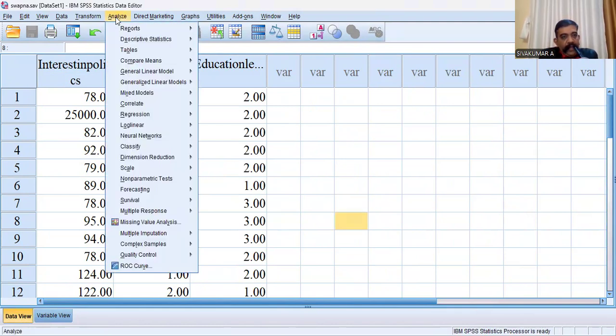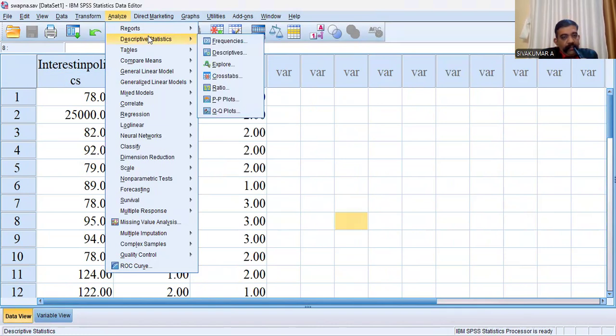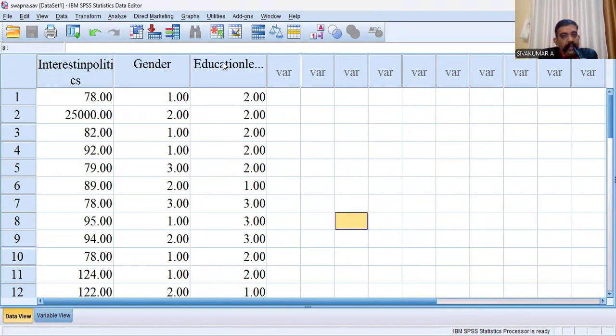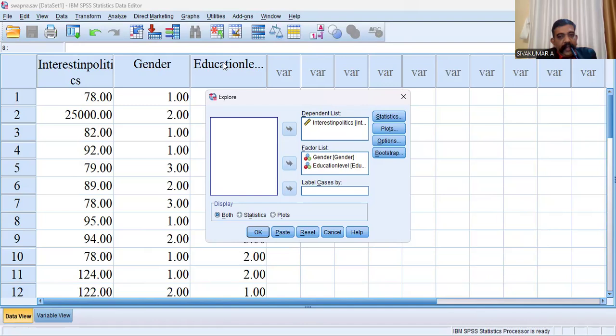Analyze, then descriptive statistics, then explore. Please transfer the dependent variable into the dependent list and the independent variables into the independent list. The independent list, independent variable, has another name: factor. Please transfer the independent variables into the factor list. Here you can see it.